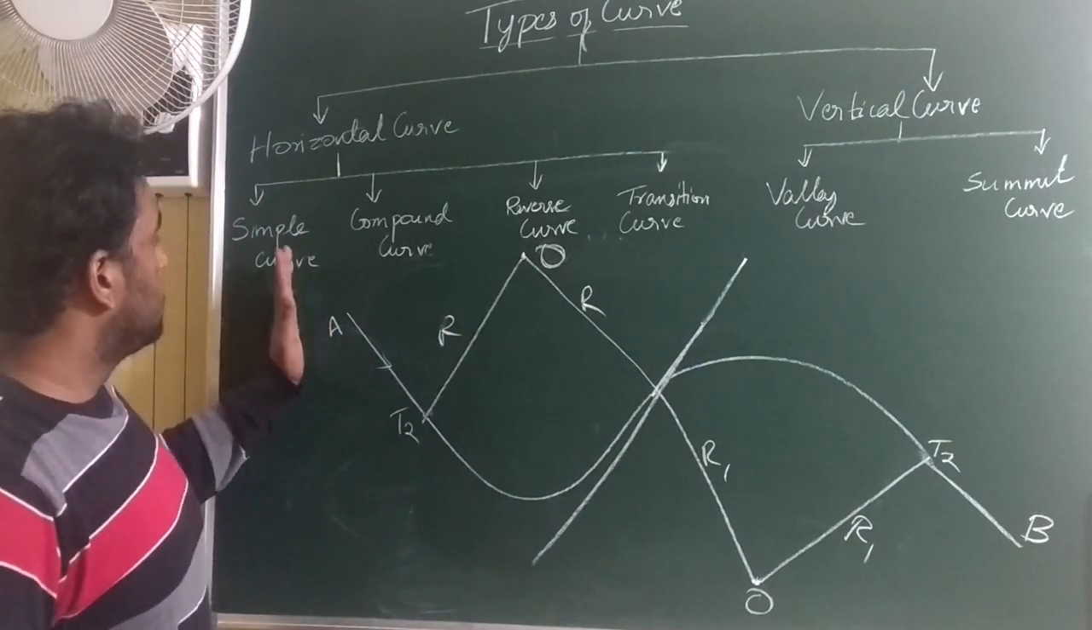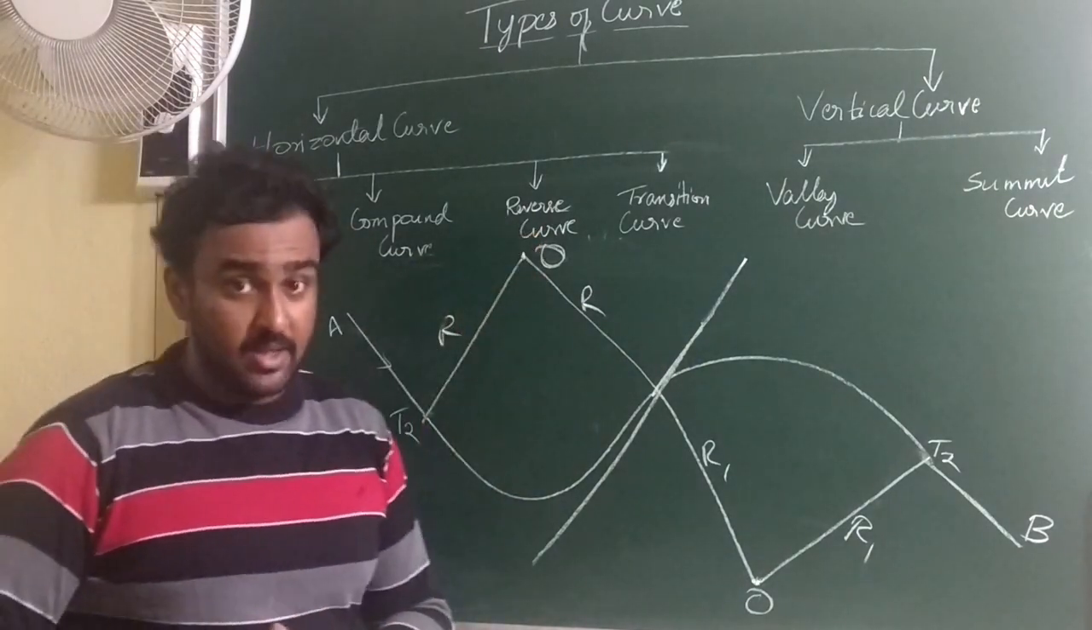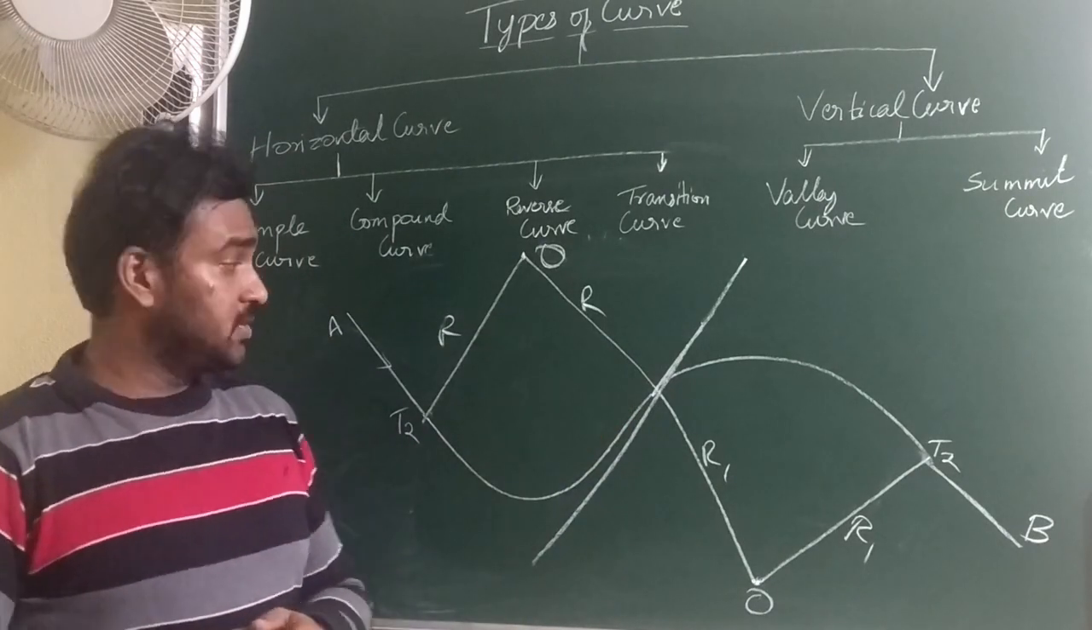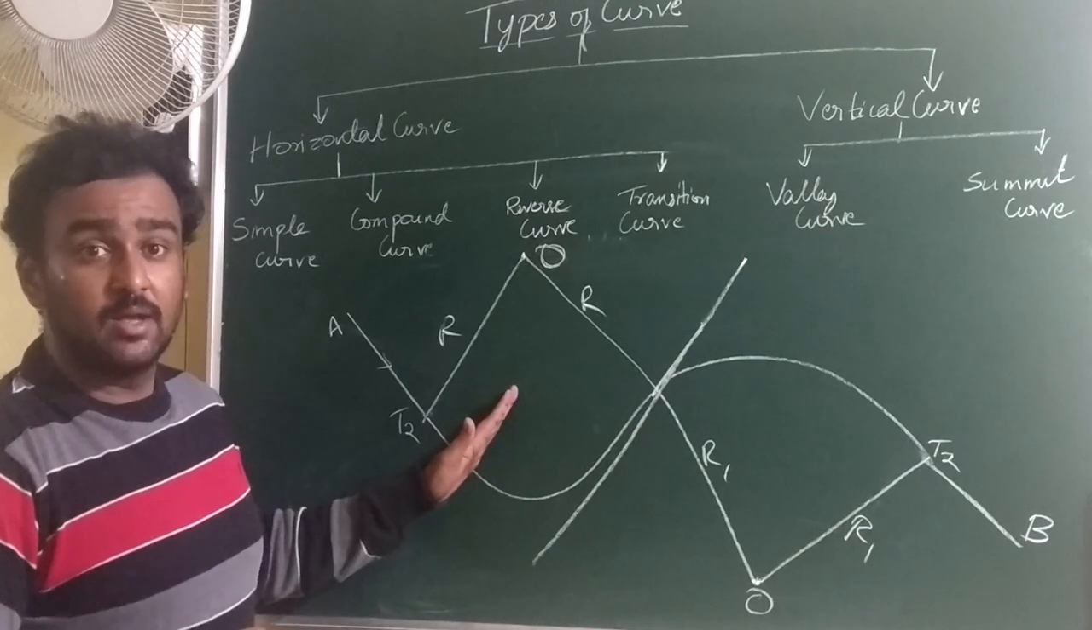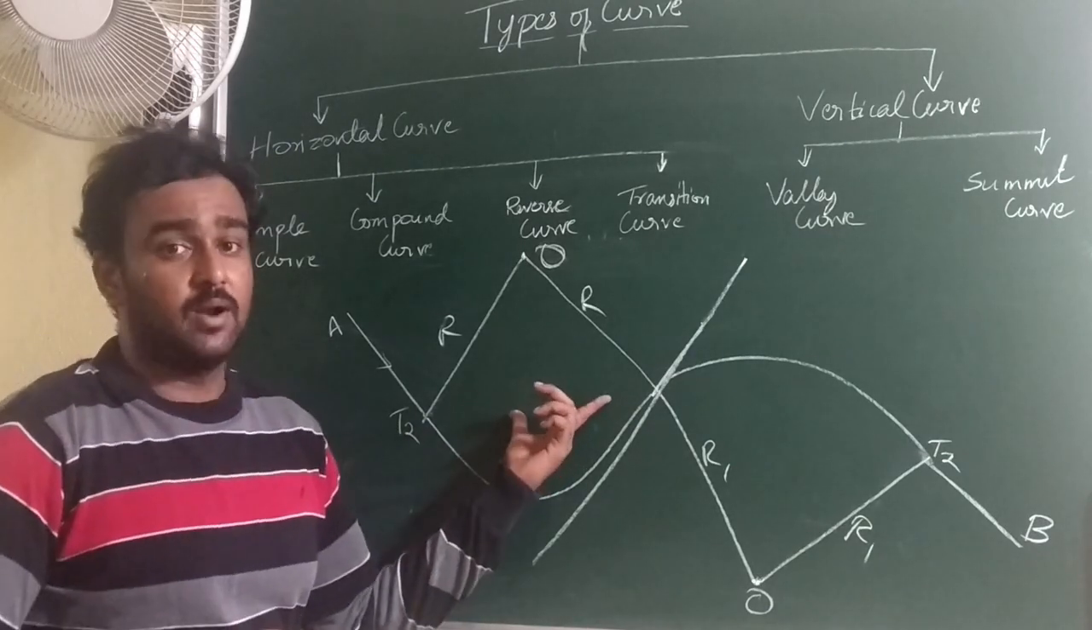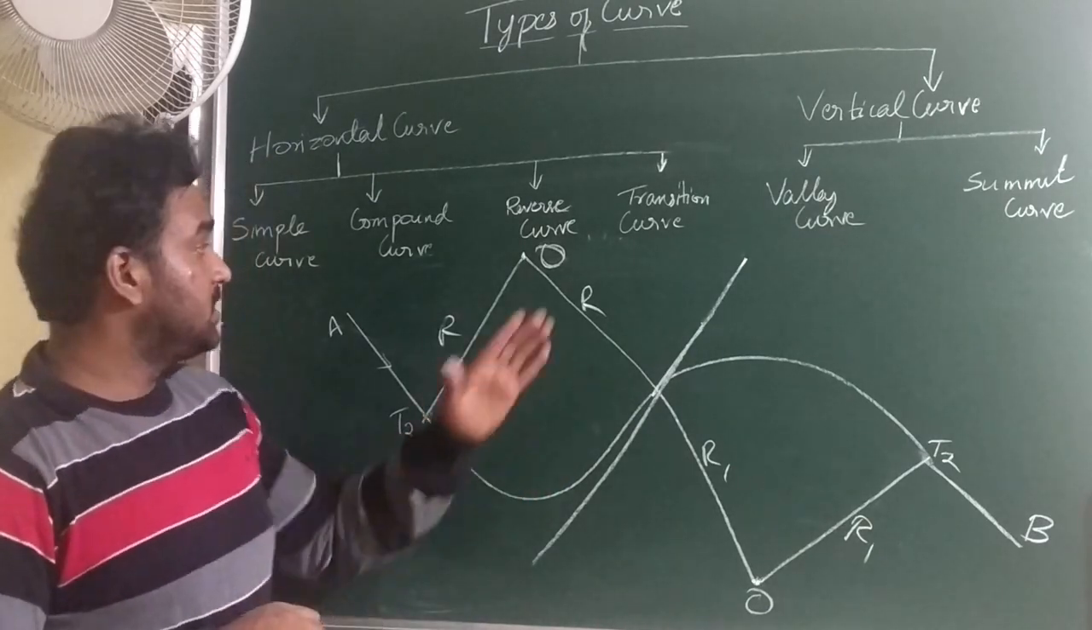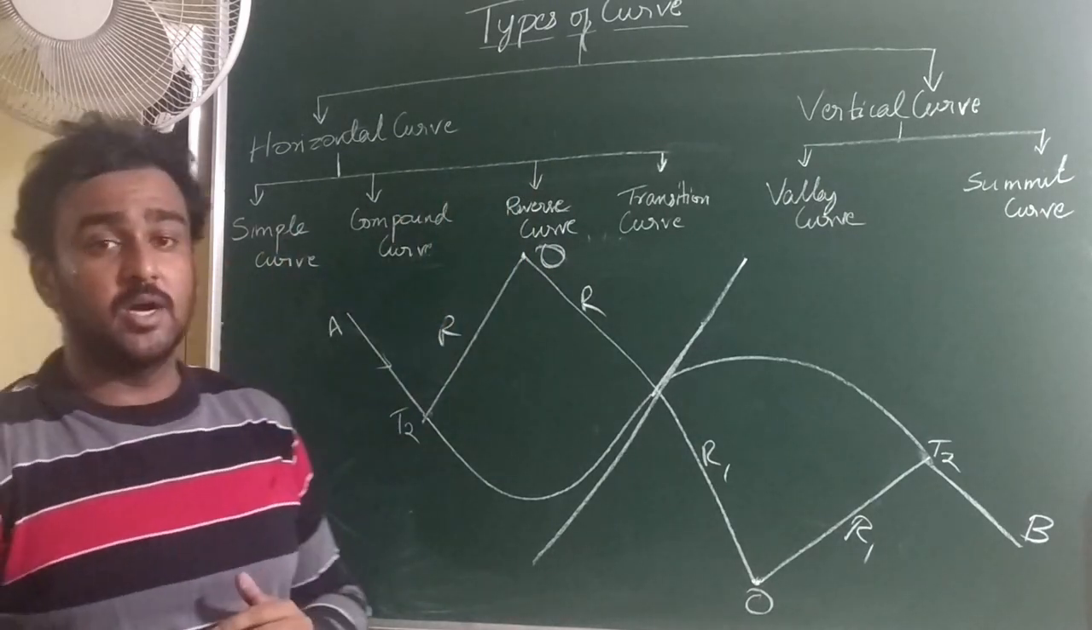Up to here, simple, compound and reverse curves I explained. These are circular curves. Why? Because if you observe, there is a constant radii maintained over here. So that's why this is a part of a circle, or it is considered as an arc. So these three things come under circular curve.